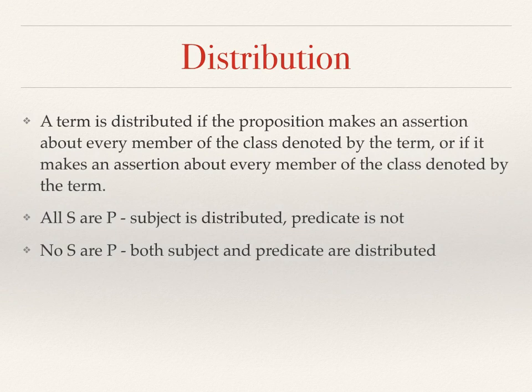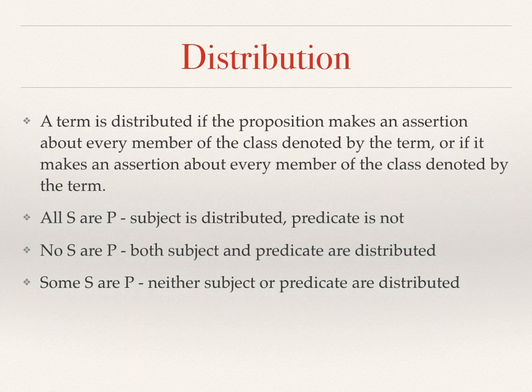In the E-type, no S are P, both the subject and predicate are distributed. So what this means, if we say that no men are gods, then we could say that something about all men, period, without exception, is that none of them are gods. So that's distributed. And of the predicate being a god, we can say that that predicate in no case is ever applied to men. So in both cases there, it is distributed for both subject and predicate.